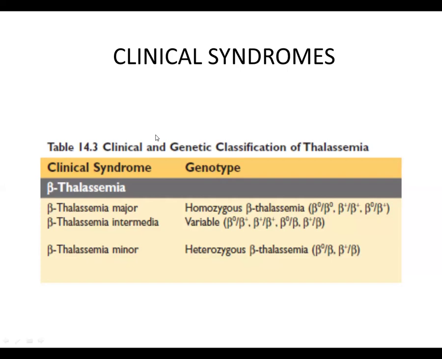In cases of beta thalassemia minor, this is a heterozygous condition. One allele is normal, the other is mutated. And in cases of intermedia, there is variable genetic presentation.